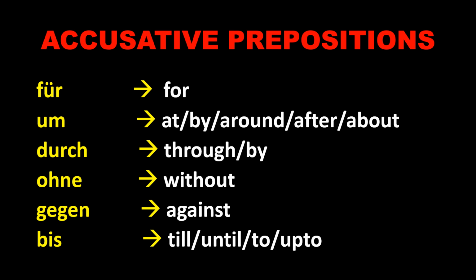So these are the meanings of these prepositions. These prepositions are purely accusative and cannot take any case except the accusative case. So do learn that by heart. I have given you a special word in my video which is based on accusative prepositions, and that word is fudoge. Do remember that word. That will help you to memorize these accusative prepositions quickly.